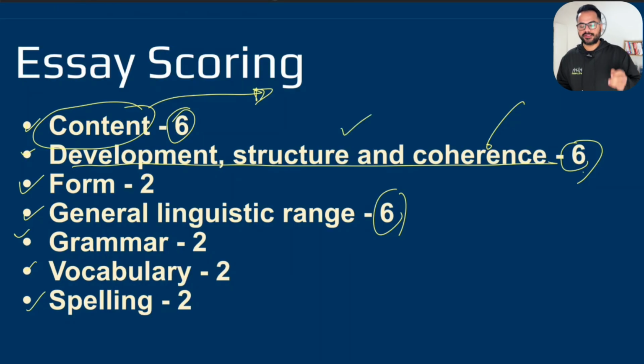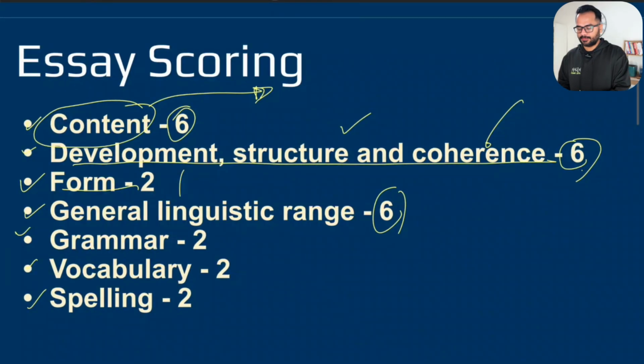And this is what development, structure and coherence stands for. Then we have form. Form is what? The word limit. Word limit is simply going to be between 200 to 300 words. So as long as our essay is between this word limit, we are still getting a full score for it. So we need to make sure our essay stays in between.